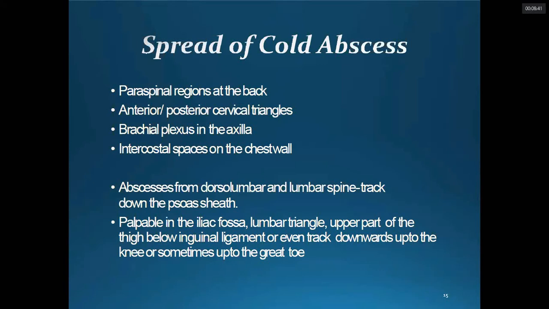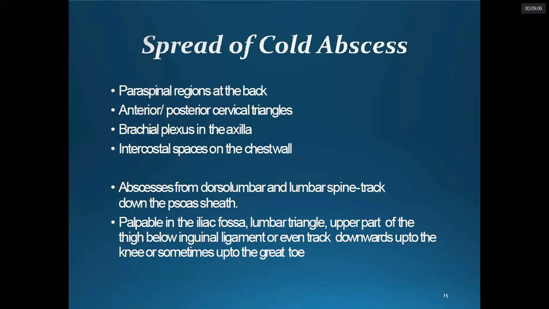Okay, in the dorsolumbar region, it can track along the psoas muscles. So there might be spasm of the psoas muscles, and later when it trickles down, as we know, the psoas and the iliacus have the same insertion at the lesser trochanter.